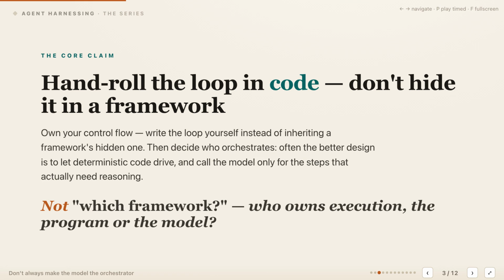The core claim has two parts, beginning with direct ownership of the control flow. Write the loop, branches, retries, and approval points yourself instead of inheriting a framework's hidden execution path. Then decide deliberately who orchestrates each part of the workflow.